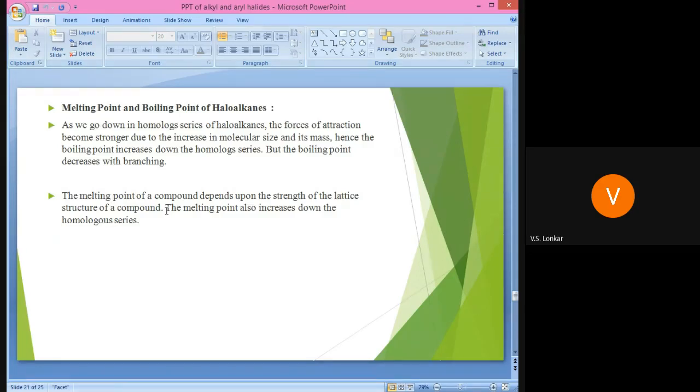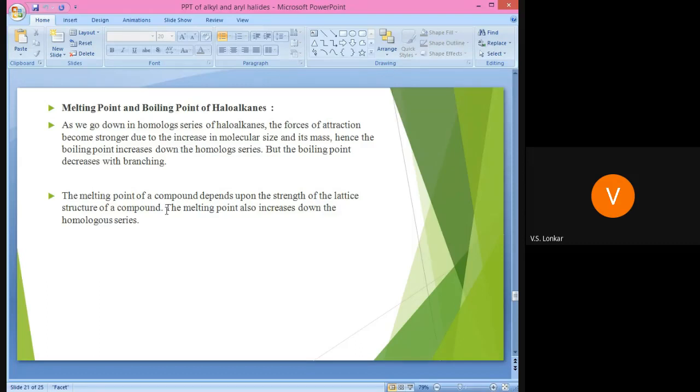But in the compound, if branching increases, the boiling point decreases. Means as the branching increases, the boiling point decreases. Similarly with the melting point. The melting point of a compound depends upon the strength of the lattice structure of the compound, and the melting point also increases down the homologous series.